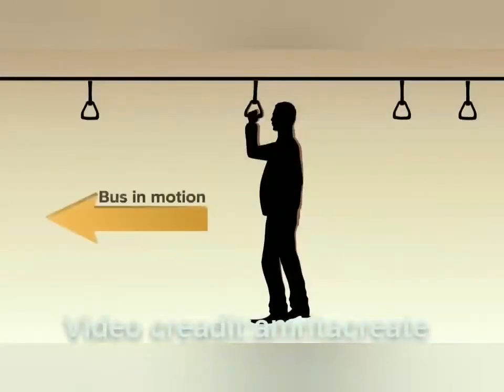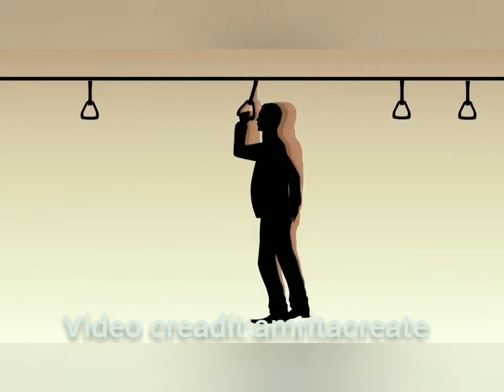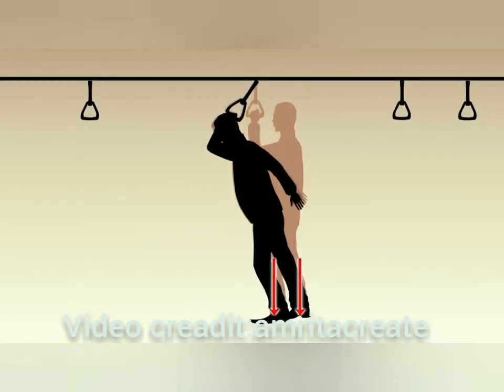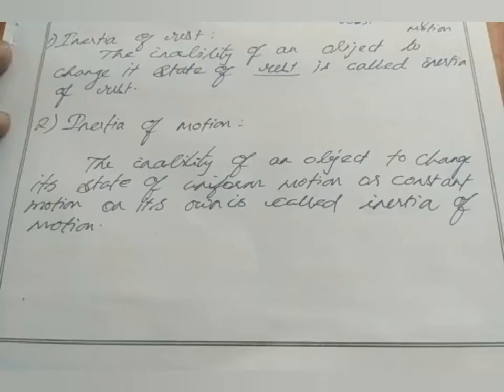When the bus is moving, the passenger also moves along in the direction of the bus, but the bus stops suddenly. The lower part of the body which is in contact with the bus comes to rest position. However, the upper half of the body keeps on moving forward. So the passenger is pushed forward because of inertia of motion. I hope you understood what inertia of motion is.